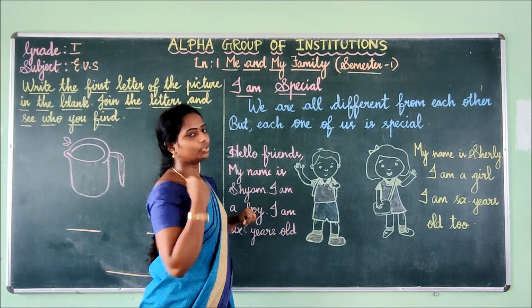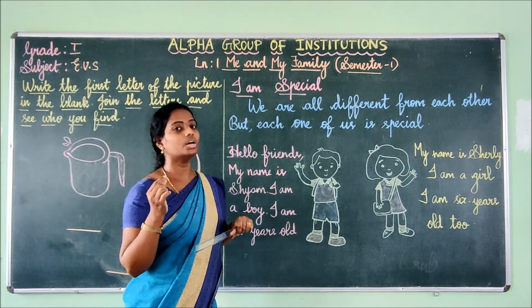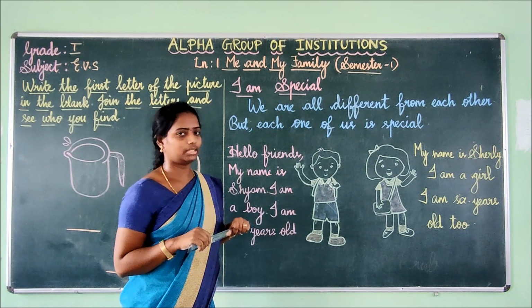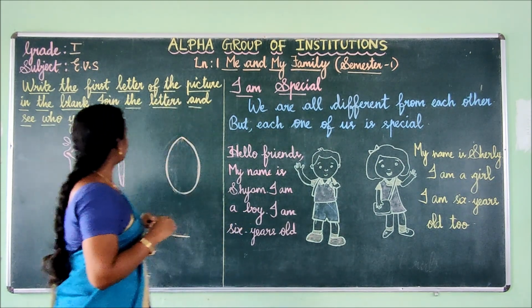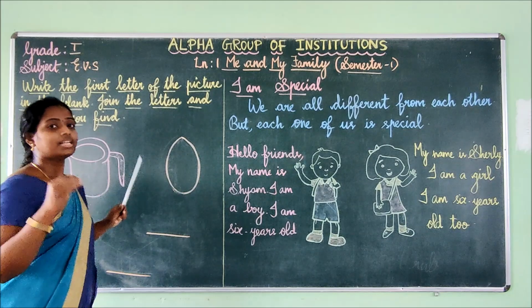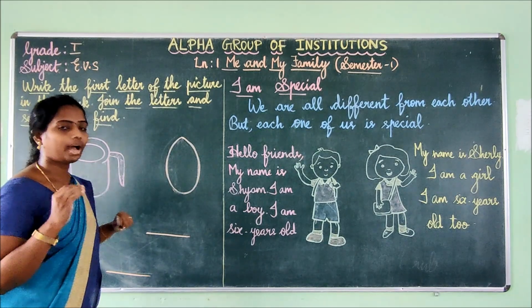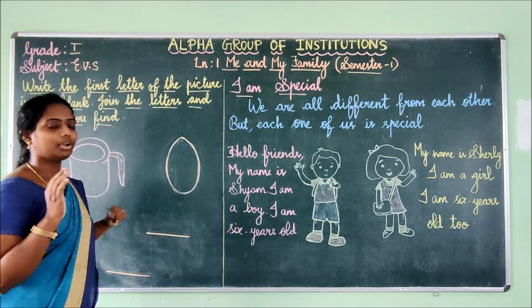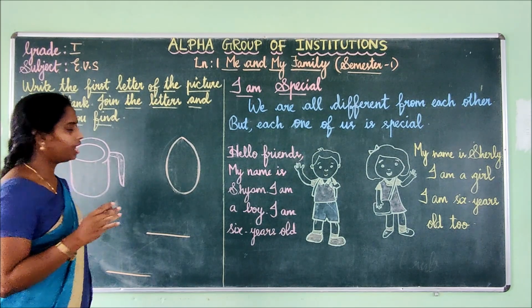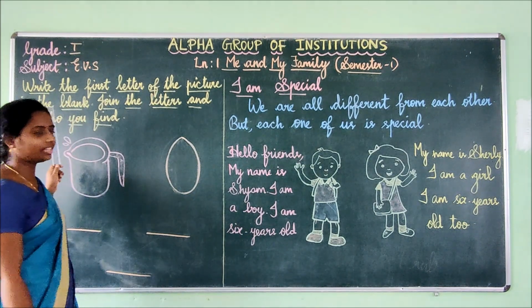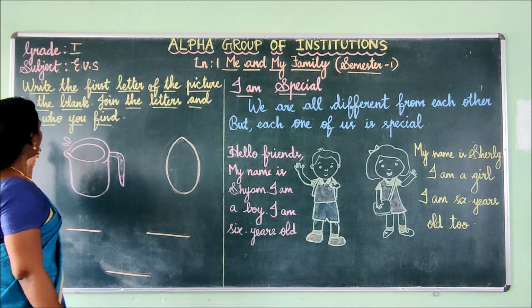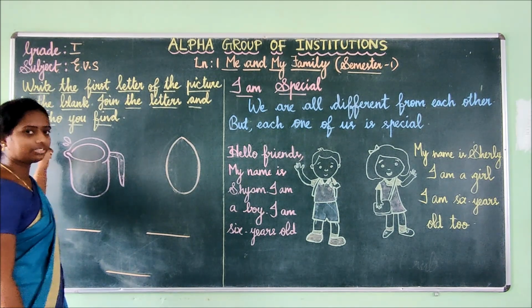Before entering into the lesson, I am going to give you a small takeoff. Okay, children. I am going to spell it out one by one. You have to listen carefully and you have to tell them. Okay, children. Shall we start to read the sentence first? W-R-I-T-E, write.